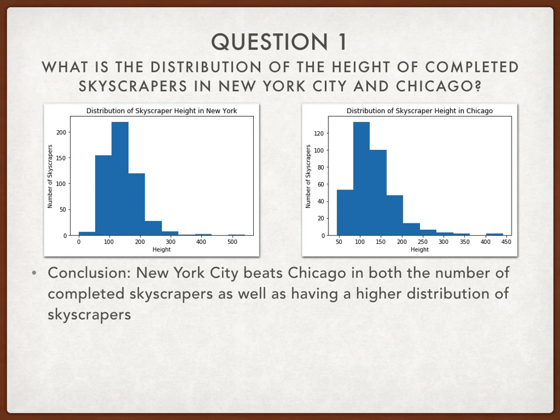Question 1. What is the distribution of height of completed skyscrapers in New York City and Chicago? As shown by the following 2 histograms, New York City beats Chicago in both the number of completed skyscrapers as well as having a higher distribution of skyscrapers.